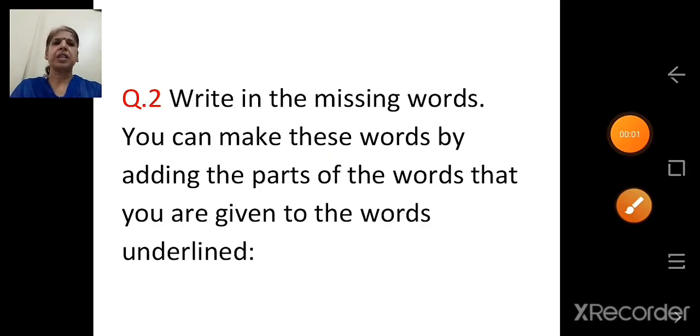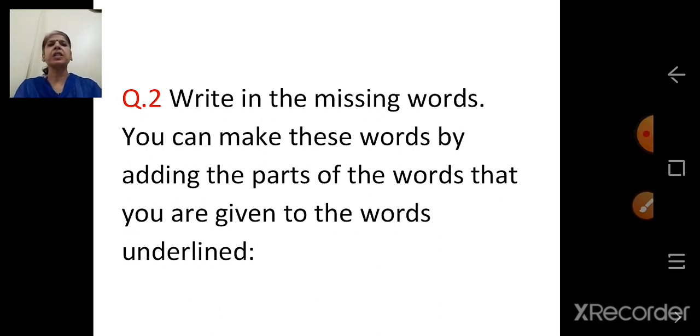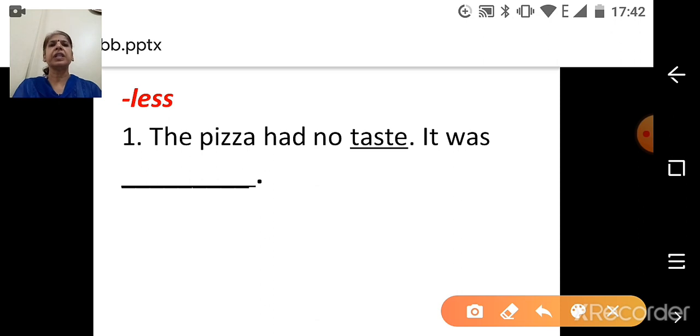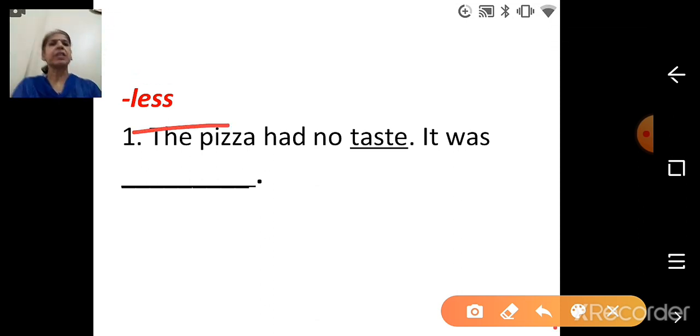Next question. Write in the missing words. You can make these words by adding the parts of the words that you are given to the underlined words. Now here the parts of the word given are less, less. We have to add this part of the word to the underlined word.